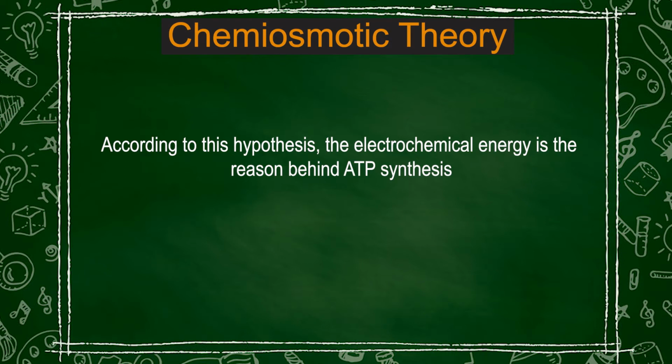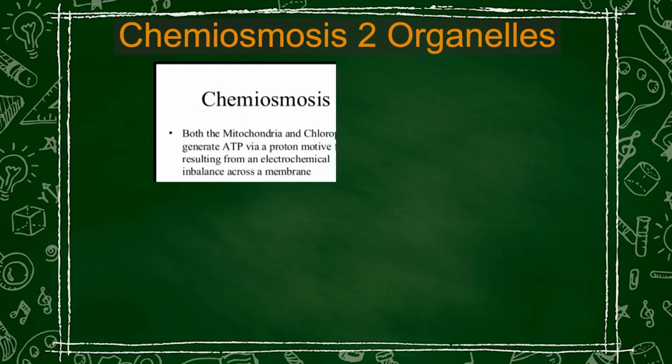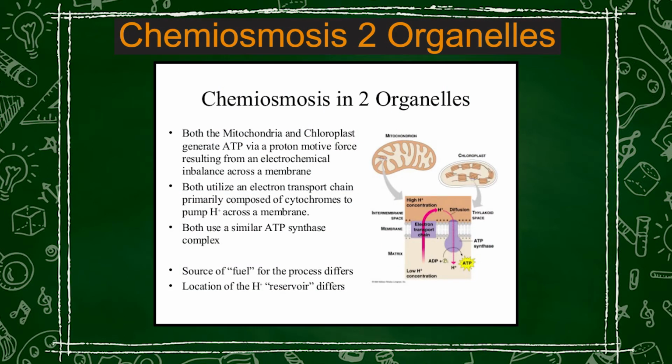So, if you look into the chemiosmosis mechanism, it occurs in two different organelles of eukaryotes, that is mitochondria and chloroplast. Both mitochondria and chloroplast generate ATP via a protonomotive force resulting from an electron flow. The protonomotive force results in an electrochemical imbalance or gradient across the membrane. Both of them utilize an electron transport chain, including a cytochrome mediated electron transport, and this cytochrome in the process of electron transport pumps H+ ion across a membrane.